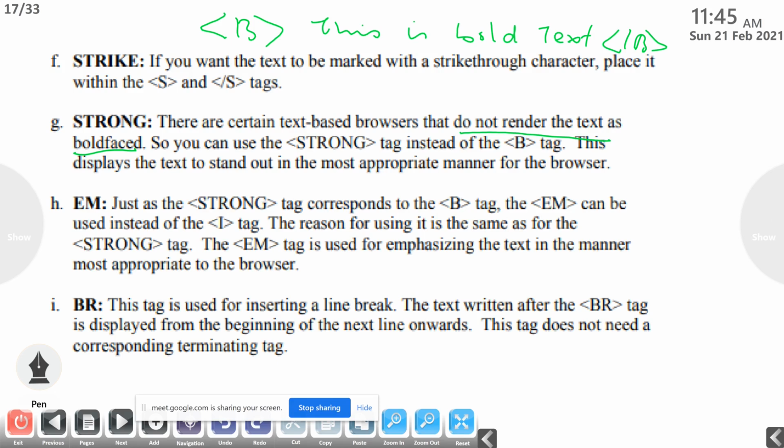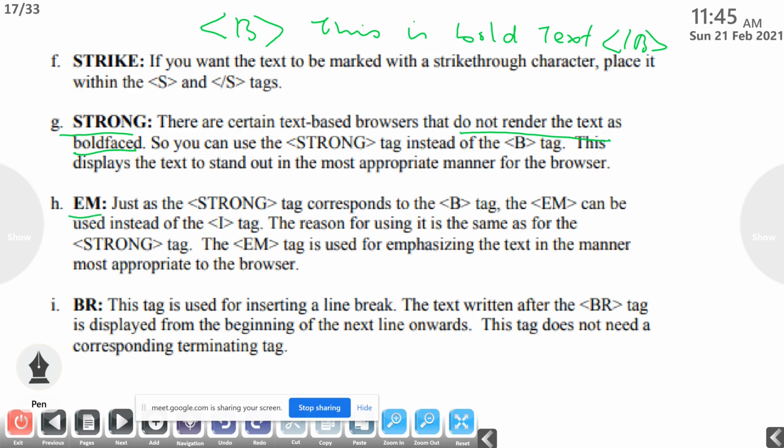In those browsers, instead of B, we can use the tag strong. This displays the text to stand out in the most appropriate manner for the browser. So the same as B, for some text-based browsers we can use the strong tag.